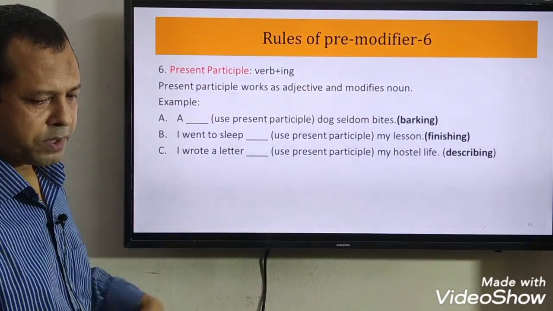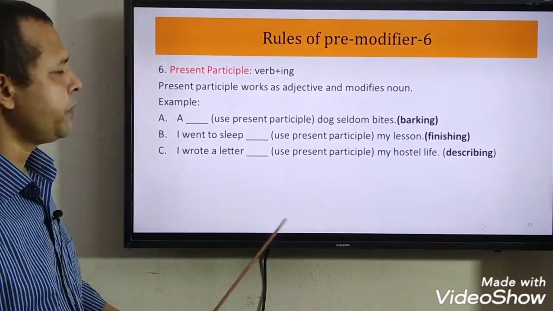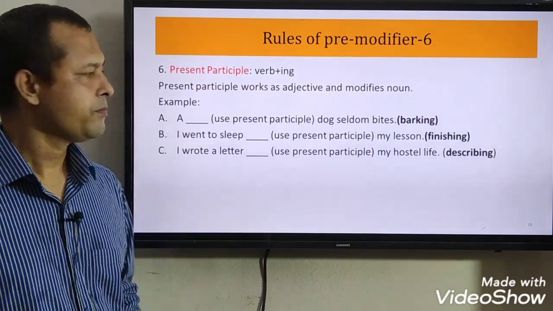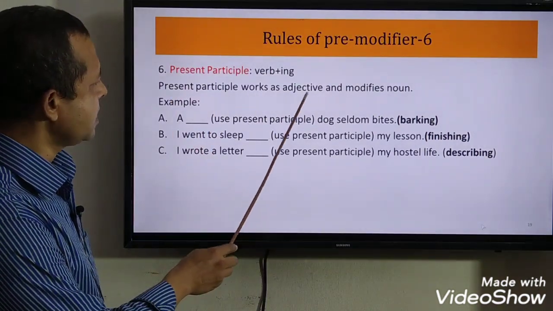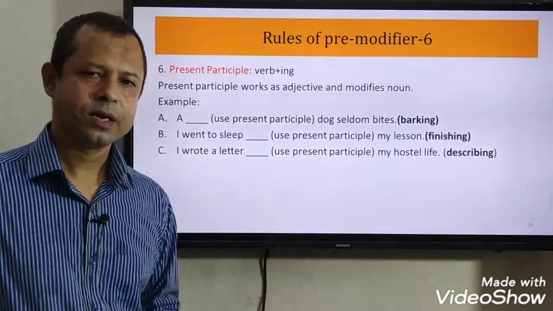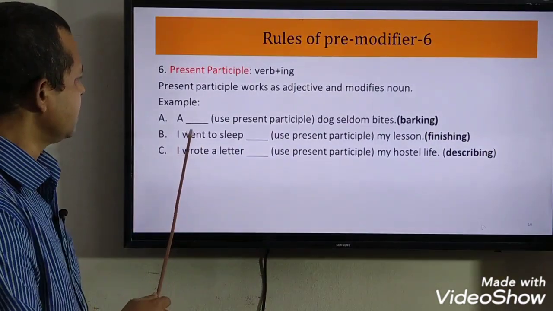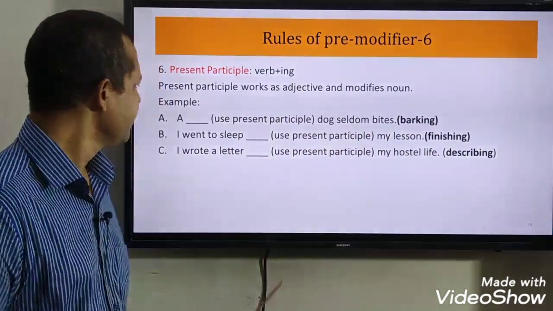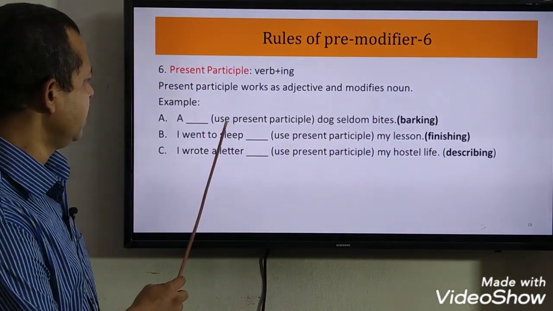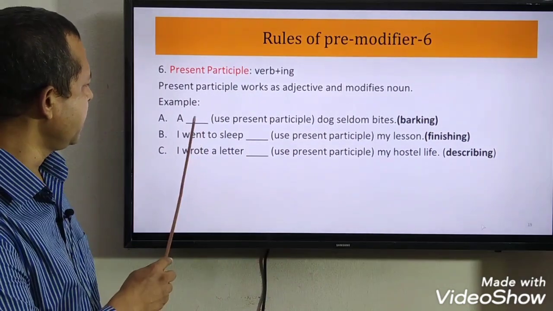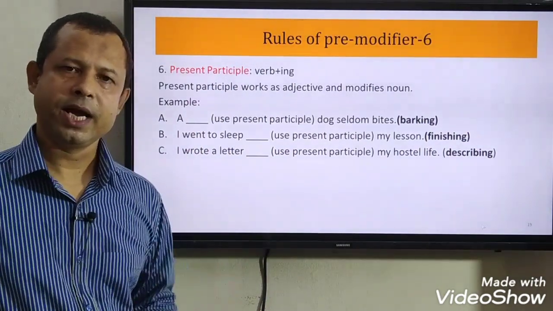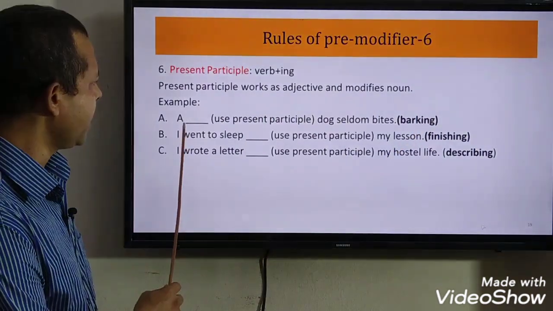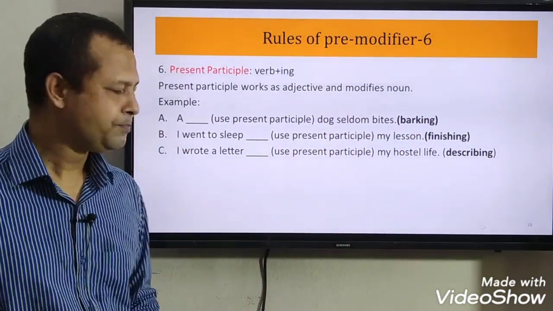Now we shall learn about the present participle. Present participle means adding ing to the verb. Present participle works as an adjective and modifies a noun. Let us solve this example. A dash dog seldom bites. Use a present participle. You have to use a verb here and add ing to that verb. So we can use here barking. That means a barking dog seldom bites.